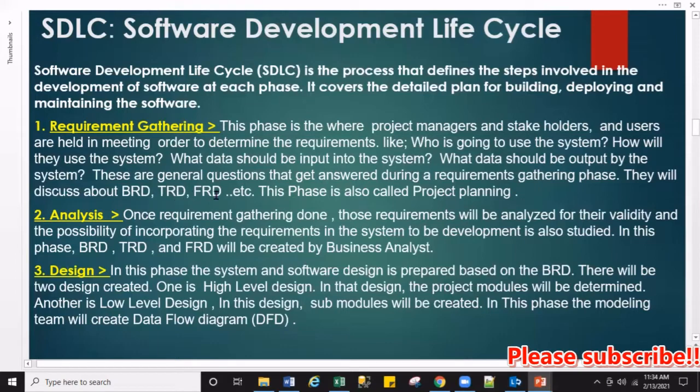Here, BRD, TRD, FRD. In this phase, once they discuss that we need this and we need to use this requirement in this way, everything will be mentioned in a document, and that document is called BRD, TRD, or FRD. We will be discussing those as well here. All right. Number two, it says analysis.